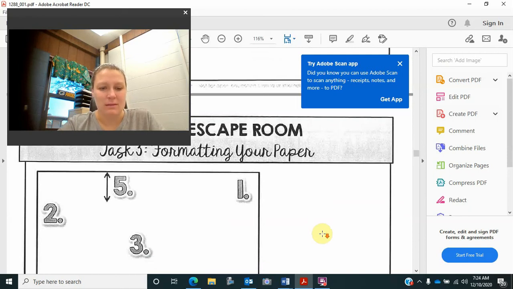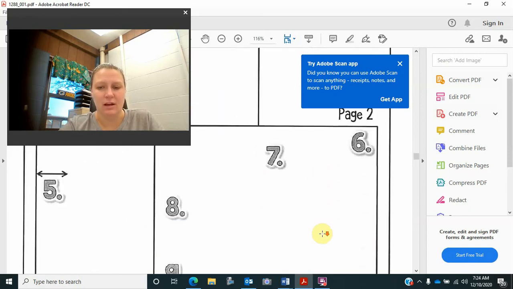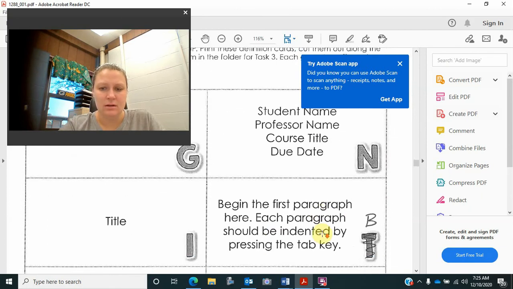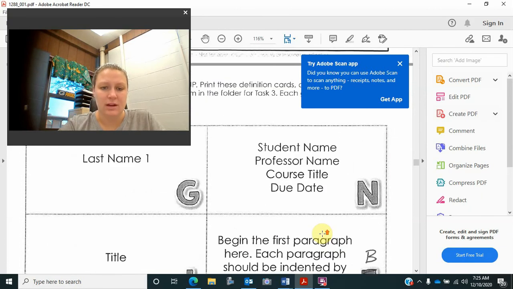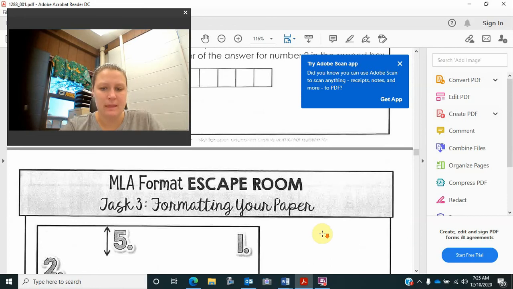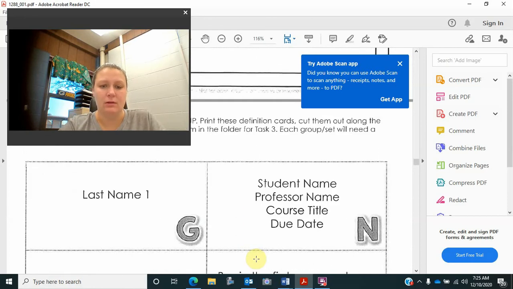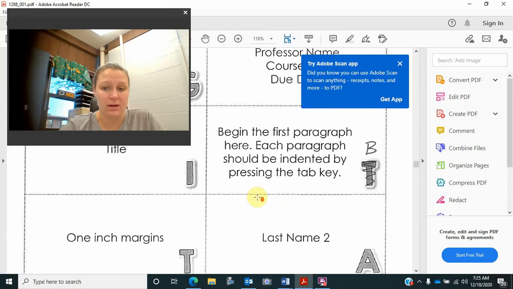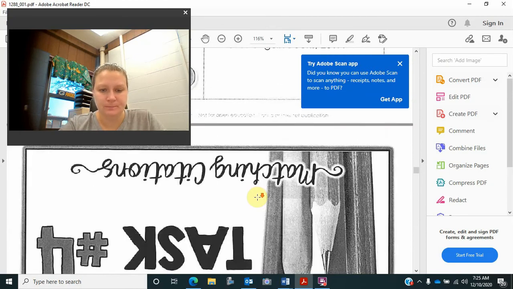So the formatting of your paper. This is where it lays it all out for you, number-wise. But then here, these are your answers you're filling in. So like number 1 right here, you would put, I don't know, maybe it's 1 n. So n is your answer for 1. You'll do that for all of those numbers.